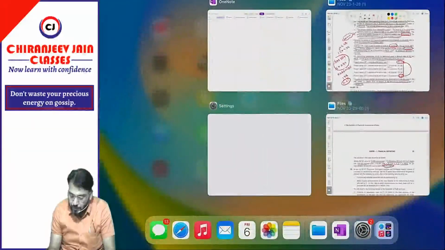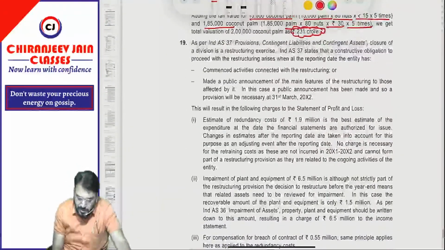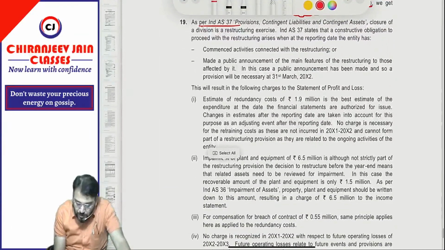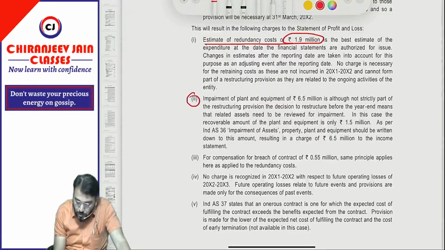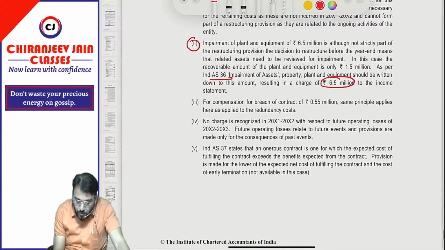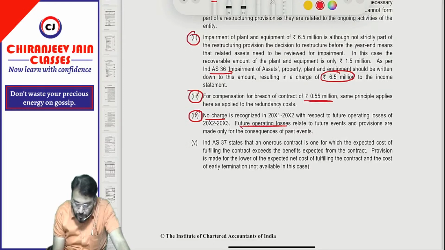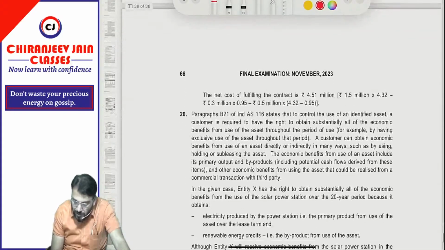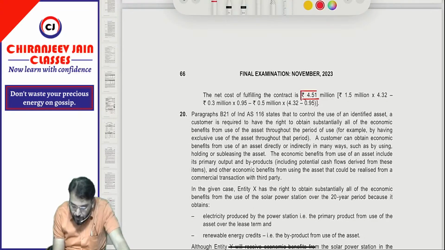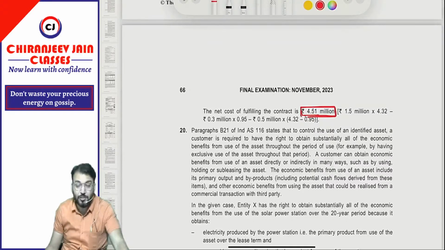Understood? Let's see the answer they have given. You can see the same thing they have given as per Ind AS 37. First, for point number 1 they have created a provision of 1.9 million. Point number 2 is based on Ind AS 36; they have charged 6.5 million to the profit and loss account. For point number 3 they have created a provision of 0.55 million. For point number 4, no charge, since future operating loss means no provision should be created. And for point number 5 they have also done the calculation and the amount is 4.51 million, the same as we have calculated. Understood?